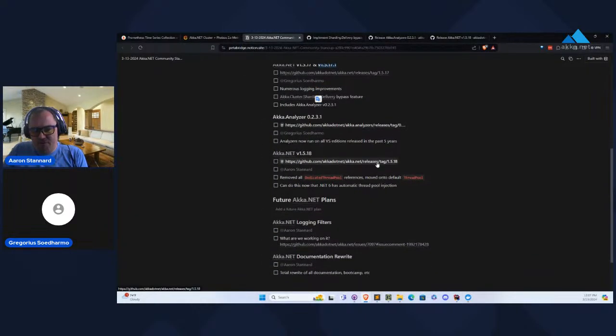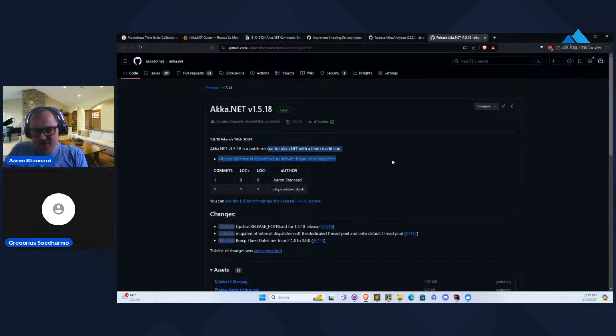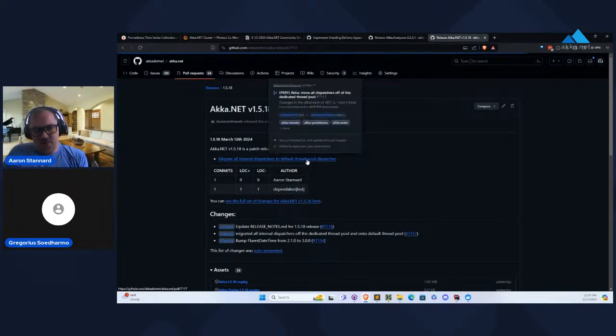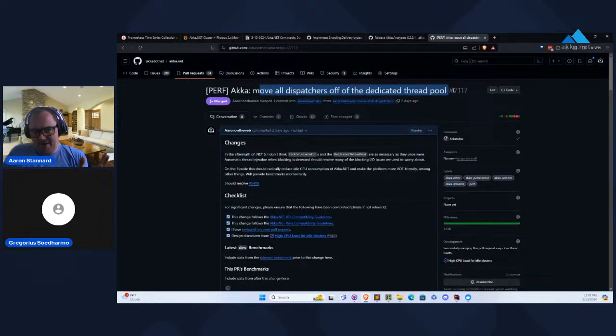And then we have the primary thing we were going to discuss today, which is Akka.NET 1.5.18, where there's just a single commit. A little bit of backstory here. The only thing we did in this release is we migrated all of our dispatchers off of the dedicated thread pool.